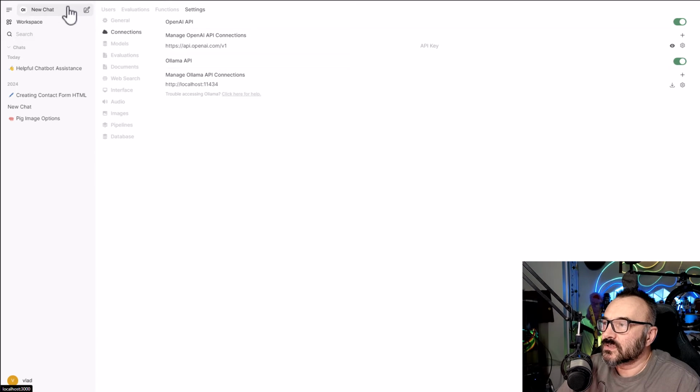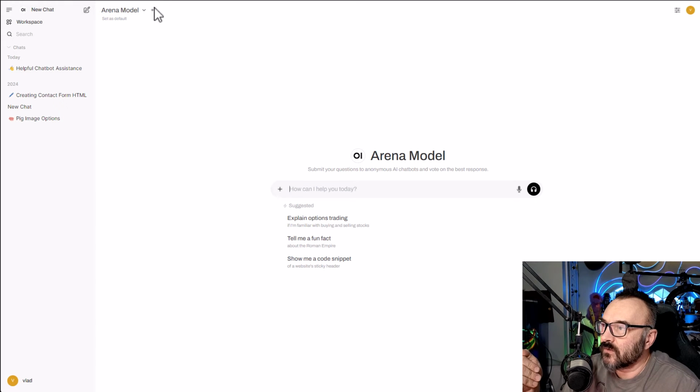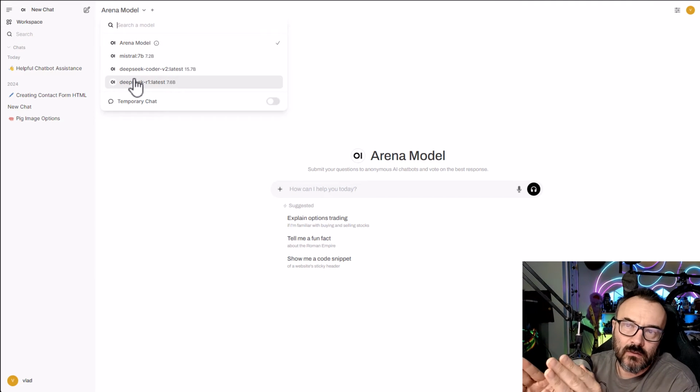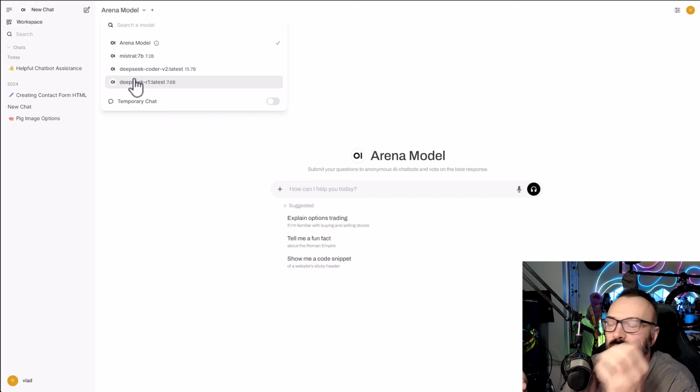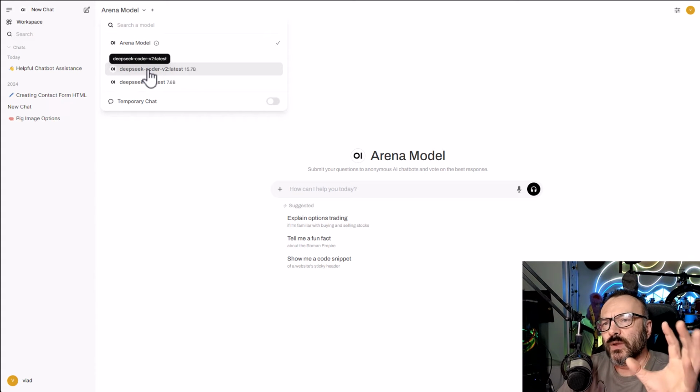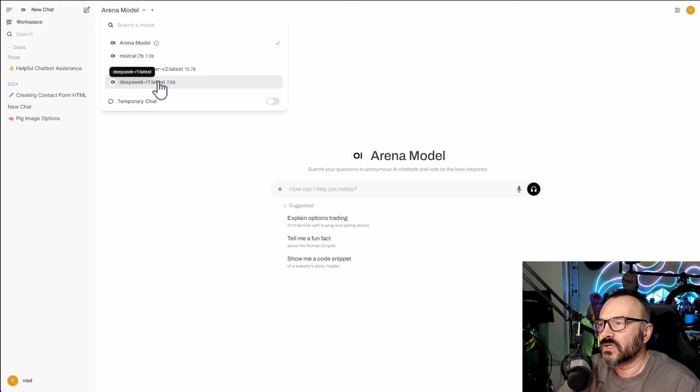Okay, let's now start. The models are there, and if you look at my models, I have here Arena. Well, we ignore these two I wanted. I cannot run the DeepSeek version 3 full model because there's not enough memory, that's what they tell. So I can run these two models, which are smaller, 7B and 15B. The coder works very well, it's for coding, but we're going to use this reasoning one. It's what they say, a smaller model, supposed to be like ChatGPT.